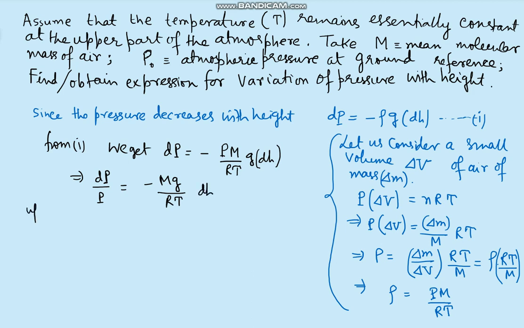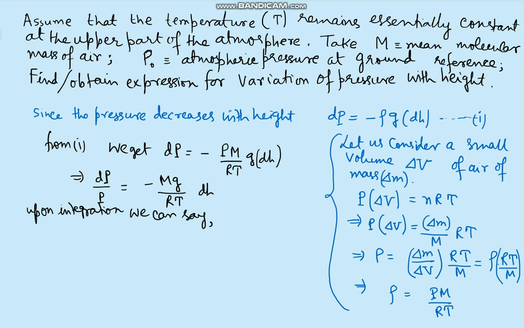Upon integration, we can say integration of dP by P, and that side is minus Mg by RT integration dH.